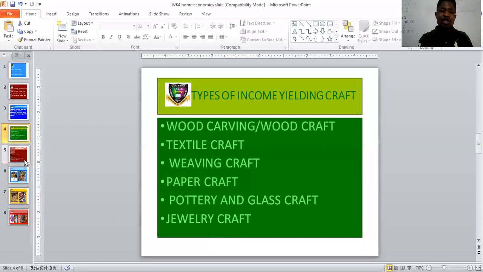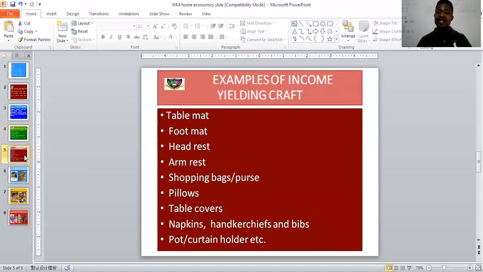So let's go to examples of income yielding craft. We have table mats, foot mats, headrests, and armrests. Your headrest is a small size pillow. Your armrest is a small size pillow, the one you call a throw pillow.